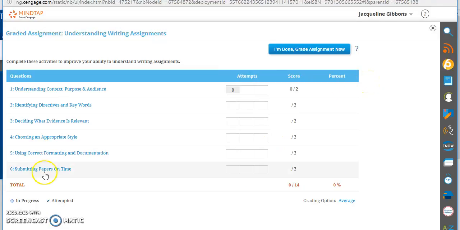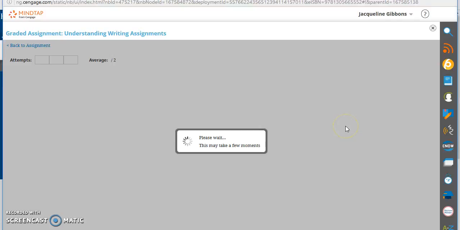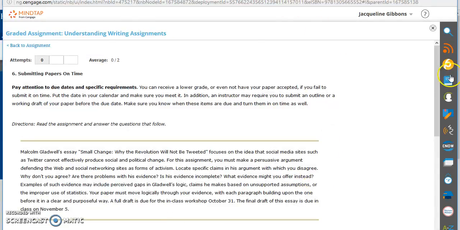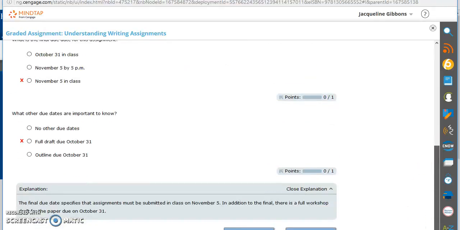So if I'm on this last page, pretend that I've done all these and I have 0s or 2s or 3s or whatever. And keep in mind that some of these you can do more than once. It's up to you just by clicking try a different version. So let's look at submitting papers on time, because this is like the last page in the whole assignment. And this is something you're going to see on every assignment. So I've done this and I hit grade it now, because you always want that page graded. So it will not record your grades if you have not done that.